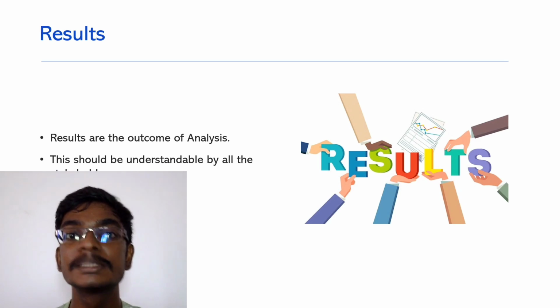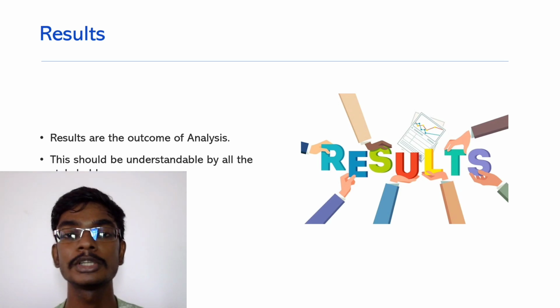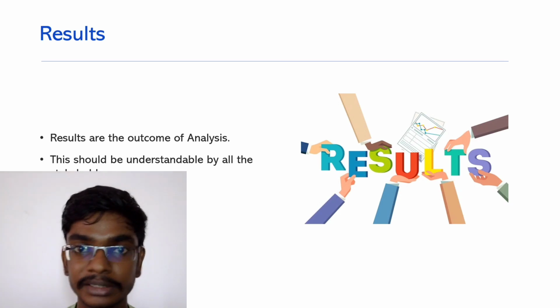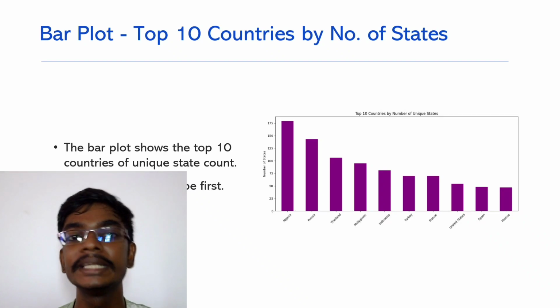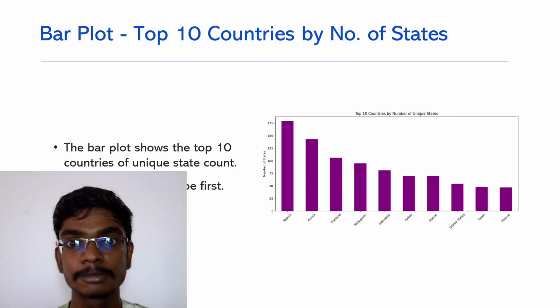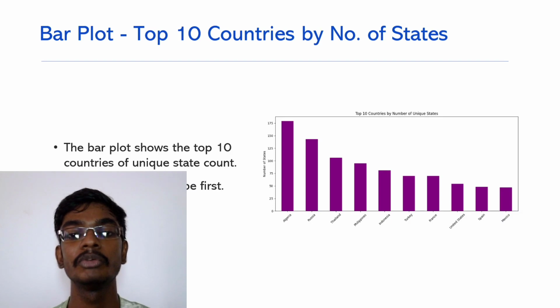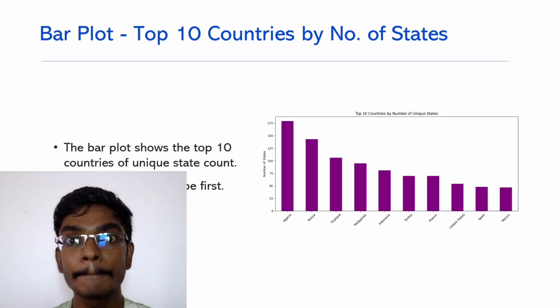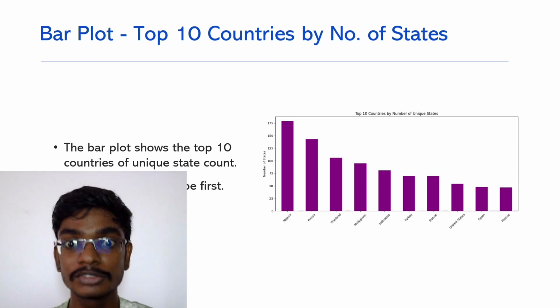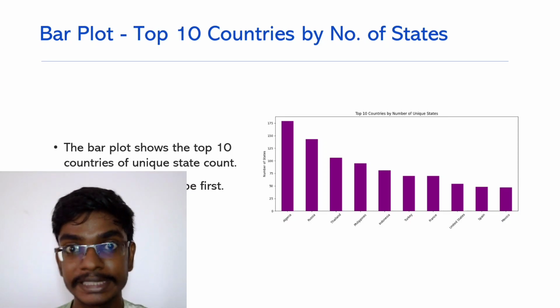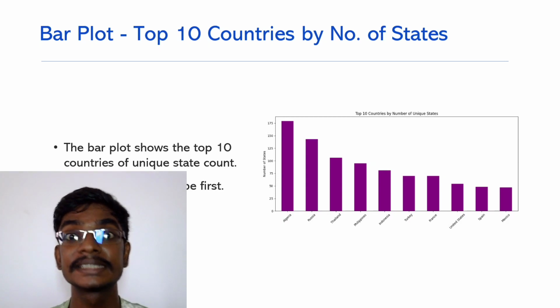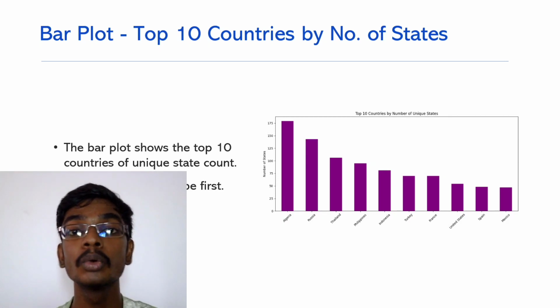I have displayed each and every plot and graph to make you understand better. So, the insights drawn. First I have made the top 10 countries by number of states plot. By this plot we can understand that Algeria has the most number of states. That is a count of states. It's more than 175 states in Algeria, and in Mexico there are around 50 states. And Russia is the second country with the most states.